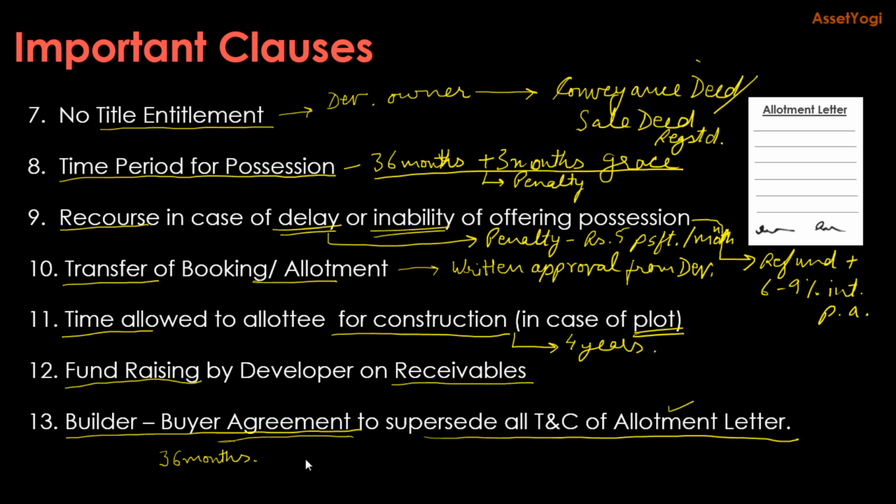Now if you sign the builder buyer agreement after 1 year from the allotment letter, then the builder buyer agreement will say 3 years from signing the builder buyer agreement. So you are going to lose 1 year and you cannot do anything about it. So you have to be very careful when you are signing these documents.